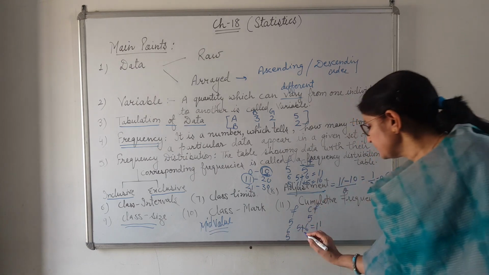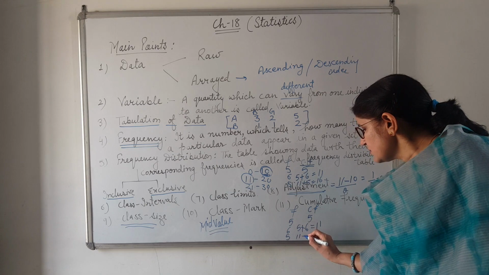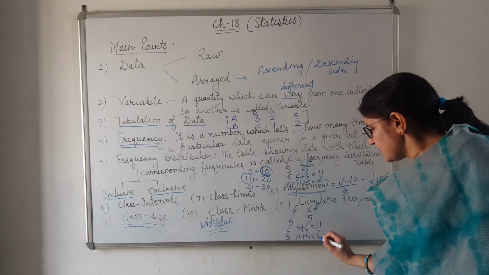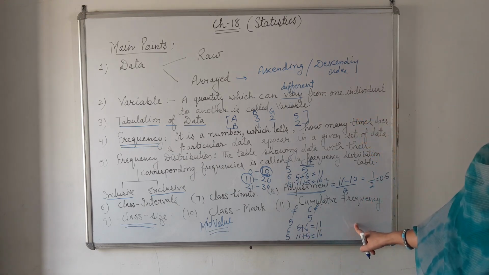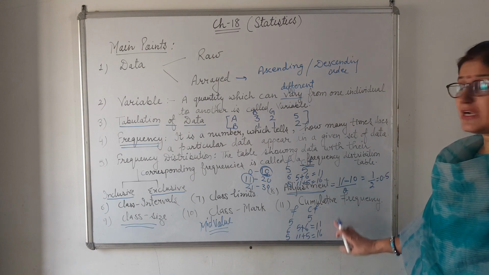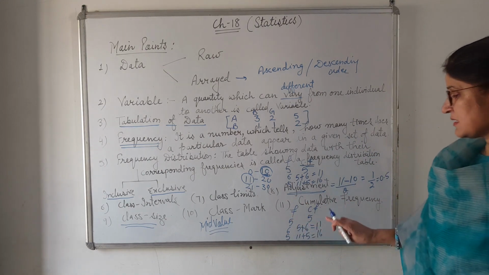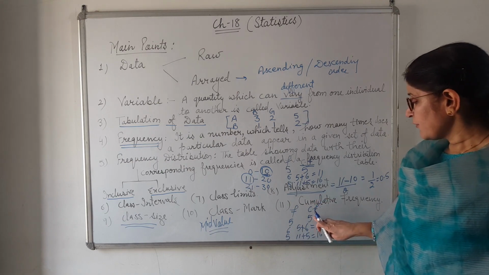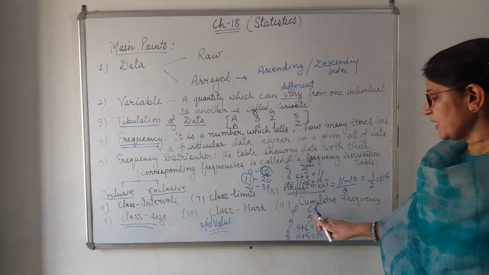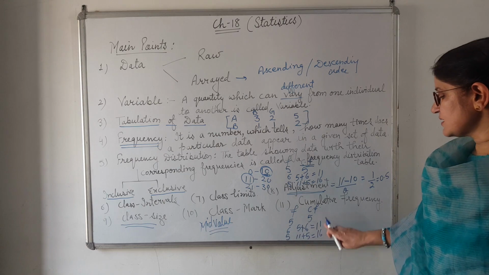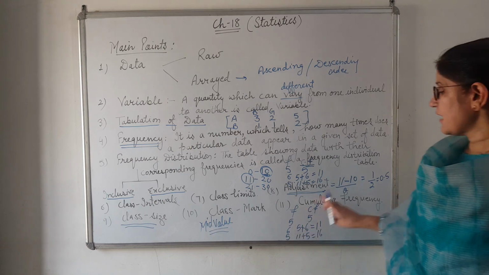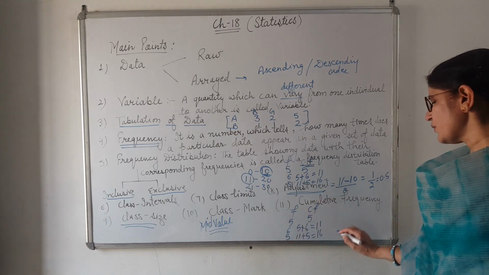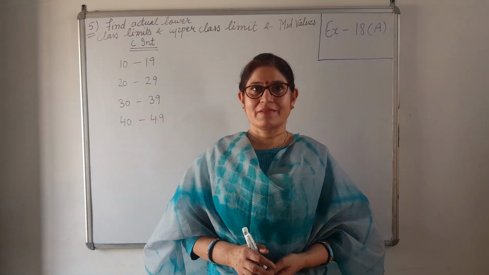For the third one, 11 plus 5, 16. This is cumulative frequency. If the cumulative frequency is given and you have to find frequency, the same method: here we had added, there we will subtract. 5 same, then 11 minus 5, 6, then 16 minus 11, 5. Like this you can find out cumulative frequency and frequencies.